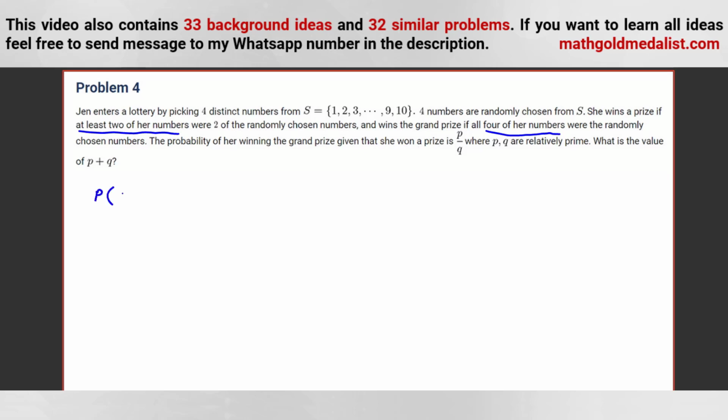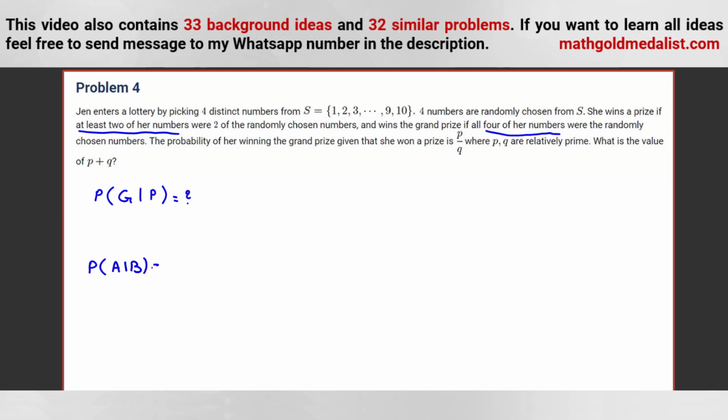So, given that she won a prize, what is the probability of the grand prize? We want to calculate this. Let me tell you something. What does it mean to have P of something given something else? Suppose, for example, let me explain the formula first.